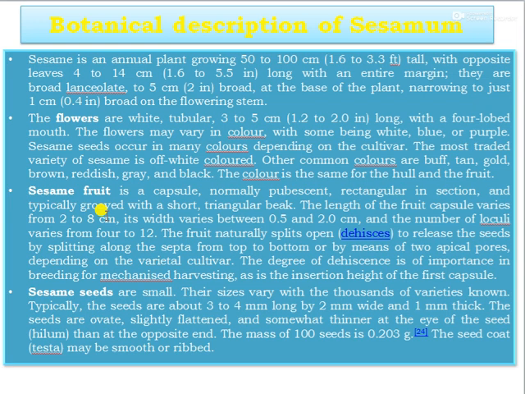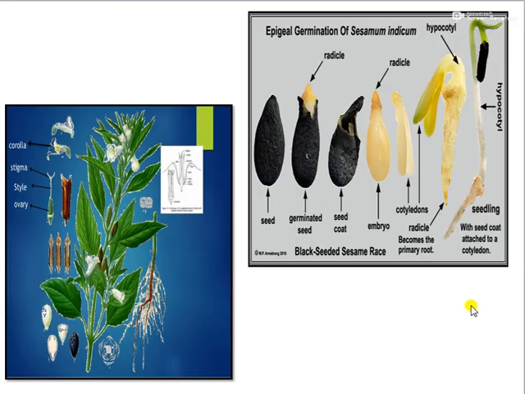The sesame seeds are small, and their size varies with the thousands of varieties known. Typically the seeds are about 3 to 4 mm long by 2 mm wide and 1 mm thick. And this is the floral biology, the parts of the sesame: the radicle, this is a seed, they have cotyledons and they germinate, that is radicle, then cotyledons, and this is hypogeal type of germination. These are the floral parts: the corolla, stigma, the style and the ovary.